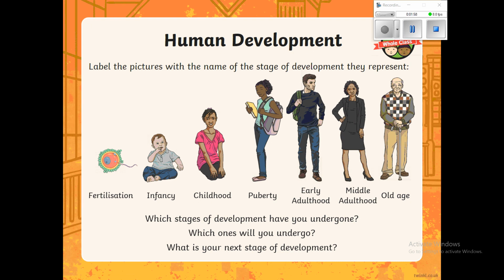Okay, so let's have a look at our answers. We know you've been through fertilization and infancy, and you're currently in your childhood stage, and you've still got to undergo puberty, early adulthood, middle adulthood, and old age. So your next stage of development is puberty, and that is what we are going to be focusing on today.